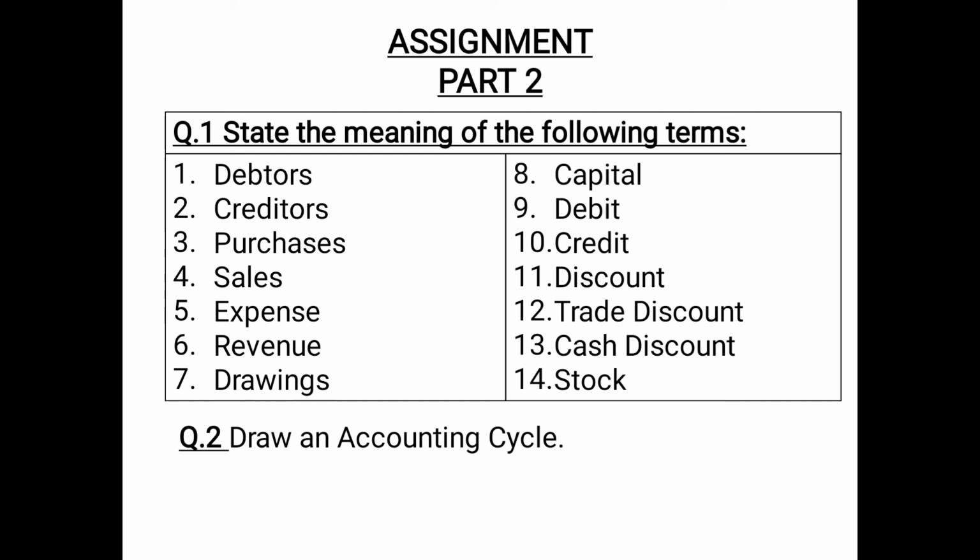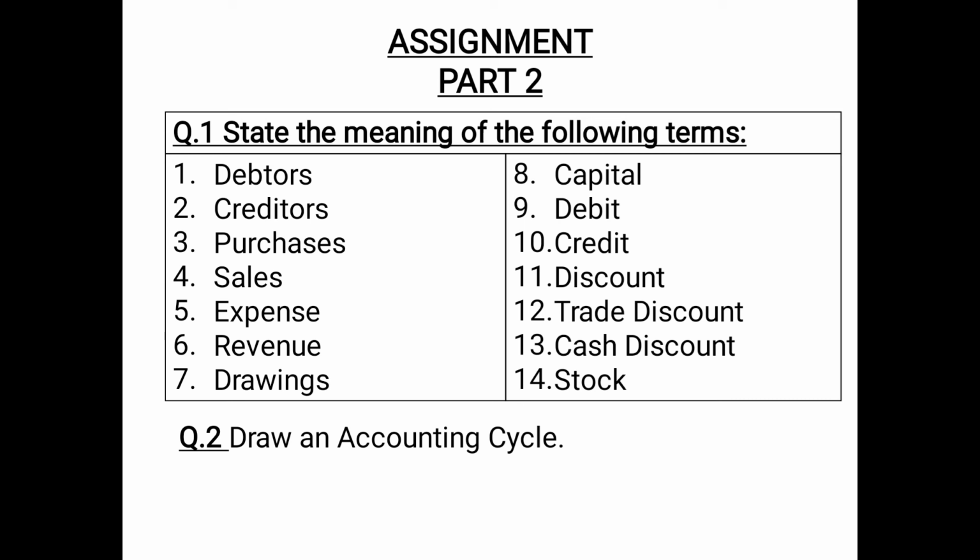The first term is the debtors. So who are the debtors? Debtors refers to the persons or the firms who have purchased goods or taken services on credit and have still not made the payment. Then creditors, who are the creditors? Creditors are basically the firms or the persons from whom the goods have been purchased or services have been procured on credit and the payment has still not been made to them.